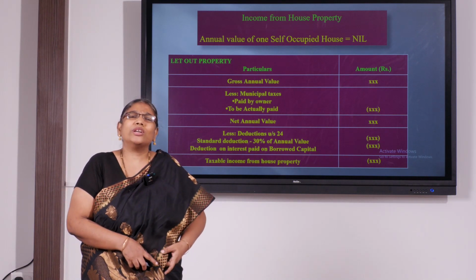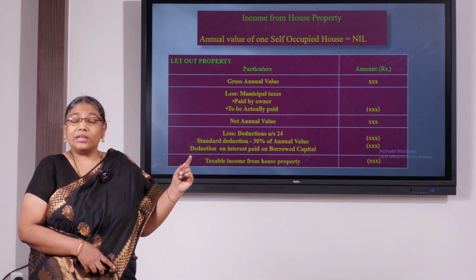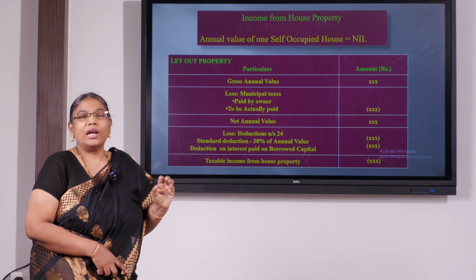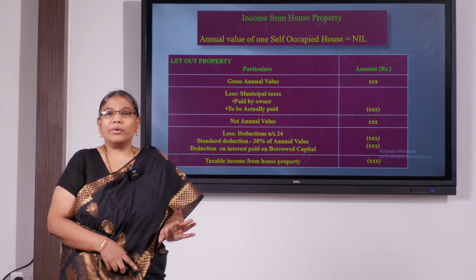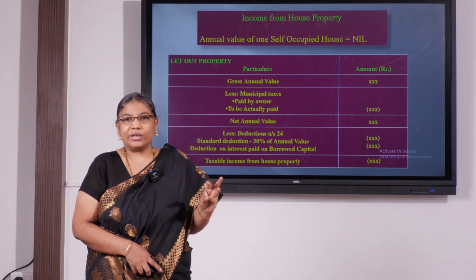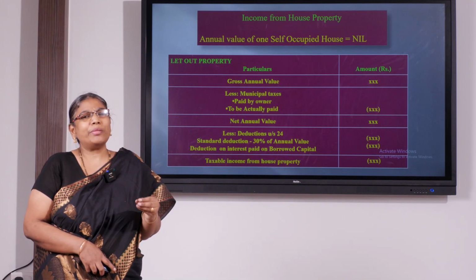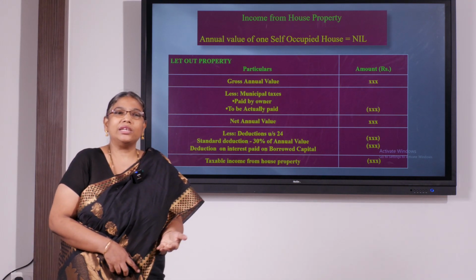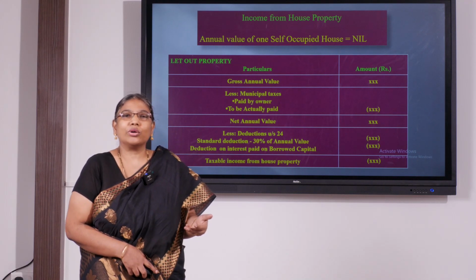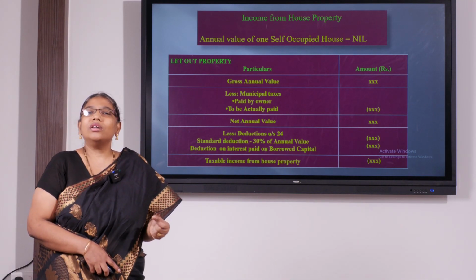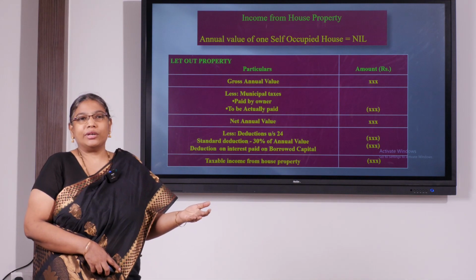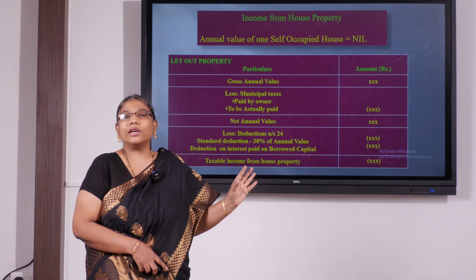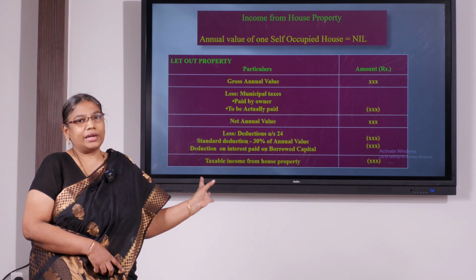And what is the reason to claim the standard deduction? We discussed this for salary income also, where we had the standard deduction. Even in house property we have standard deduction. Actually, the explanation is common for both. See, in salary income, definitely an employee will incur some petty expenditure. He travels to meet the customer, he offers him a tea, or when a customer visits they have a meeting and all that. For all these petty expenses, he can't claim it from the office. So he will be allowed to claim a standard deduction under the head salary.